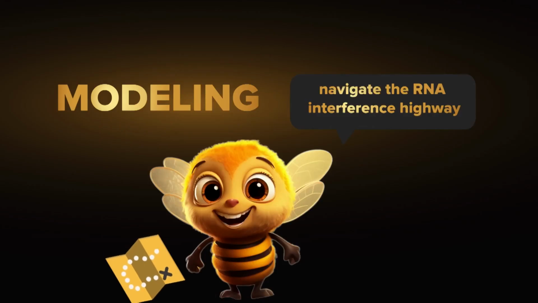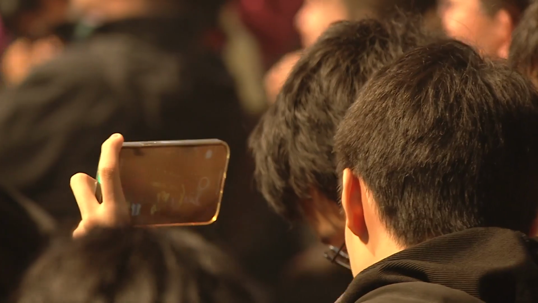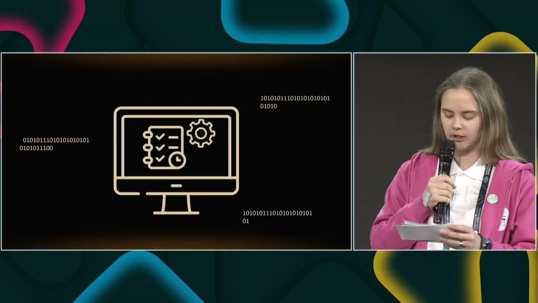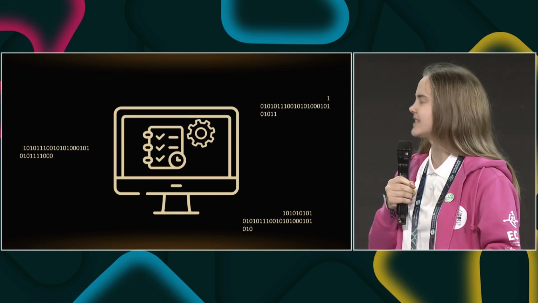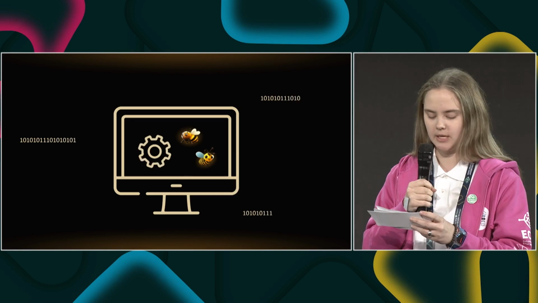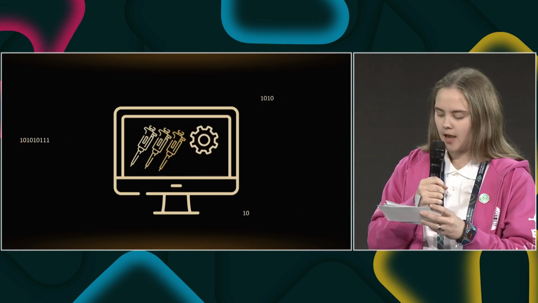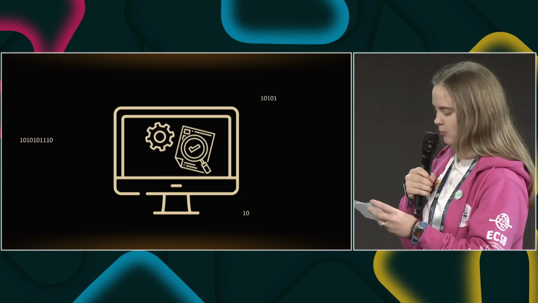So, modeling is like the GPS for our project. It helps us navigate the RNA interference highway. To strategically plan and optimize our project, we employed modeling techniques for computational simulation of siRNA production in yeast, along with the key steps that happen in bee cells. This allowed us to determine the initial experimental setup and evaluate the performance of the proposed approach.